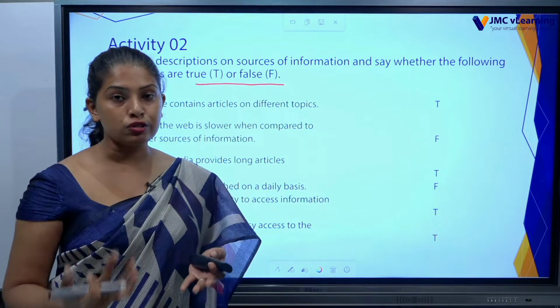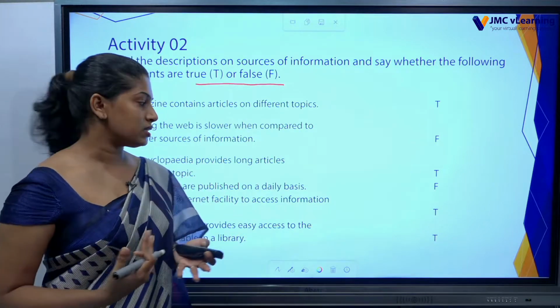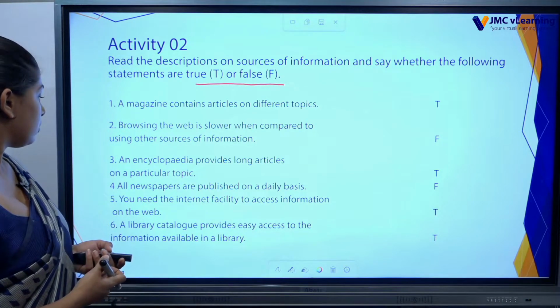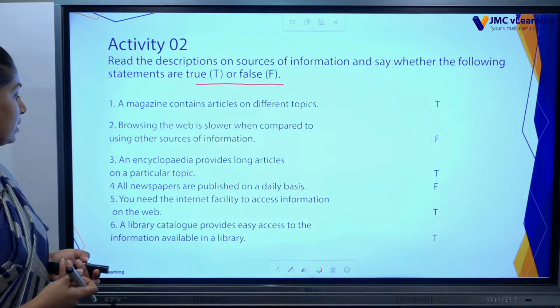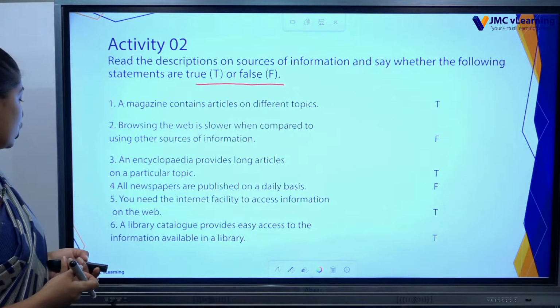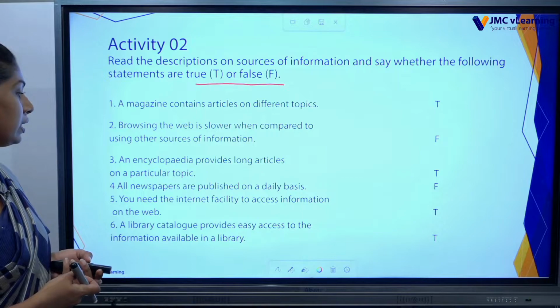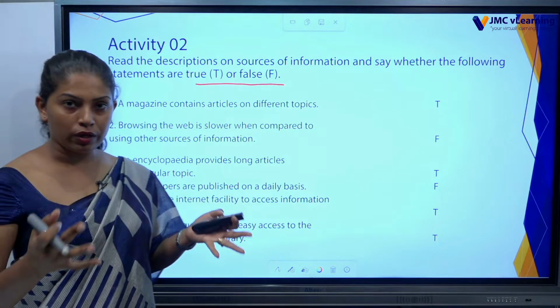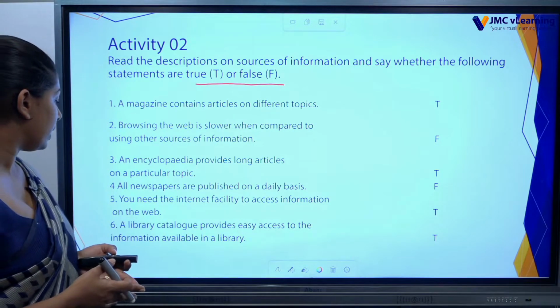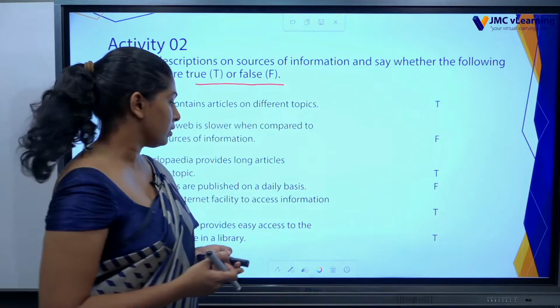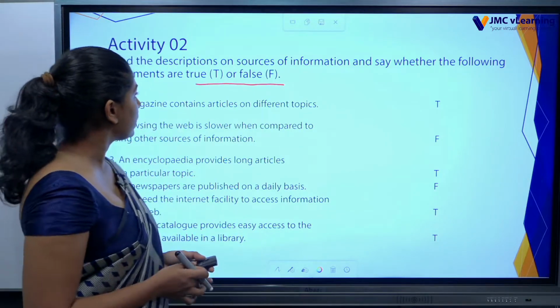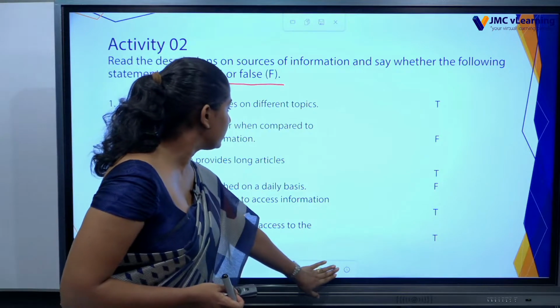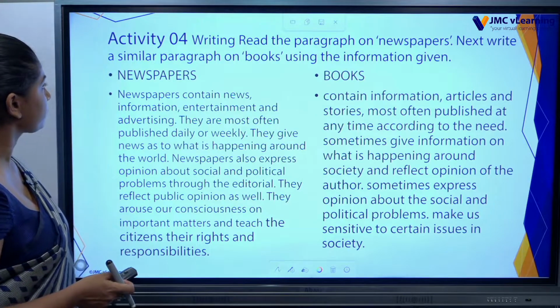True, you have to use the internet to search something using websites. A library catalog provides easy access to the information available in a library. True, you can get more information using library catalogs regarding any information you want to get. Okay, right. Now we have completed activity 2.